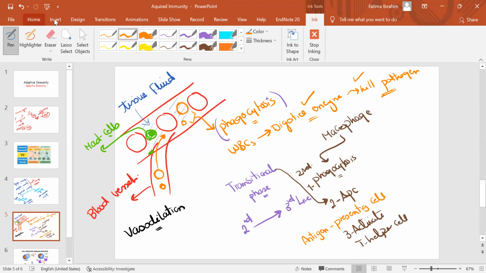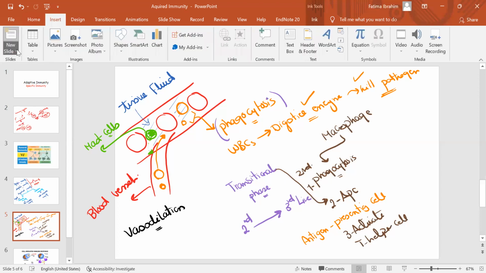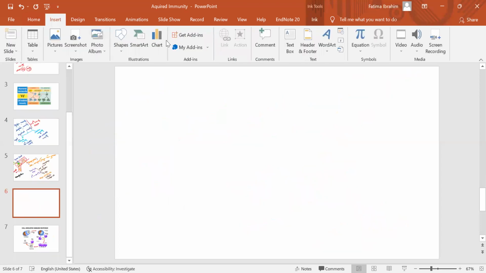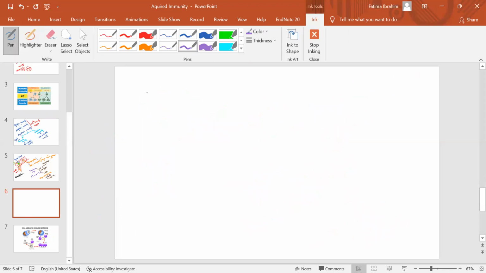Okay, let's have a new blank slide and start to draw. Now this is the macrophage. When the macrophage encountered the pathogen, this is the pathogen.